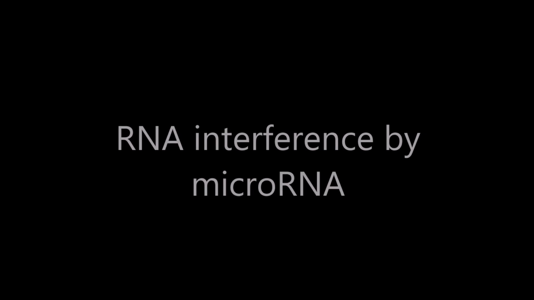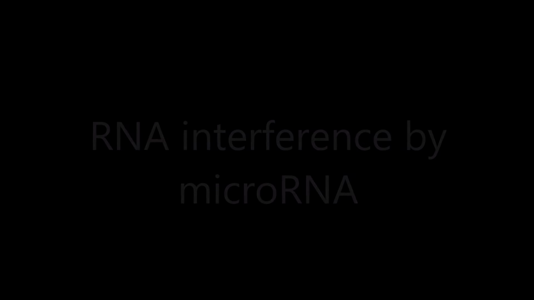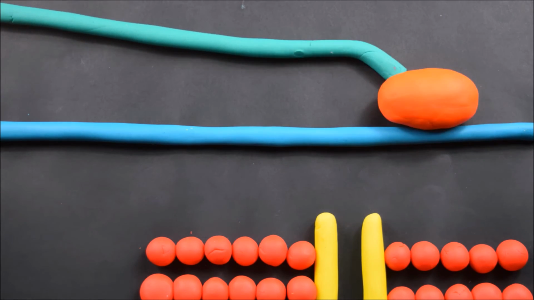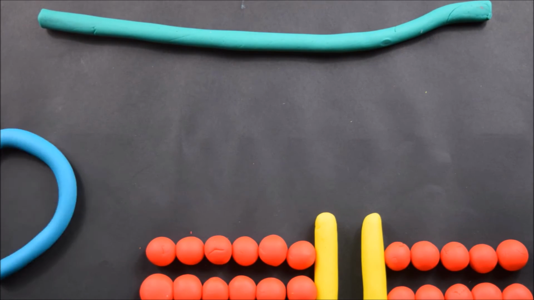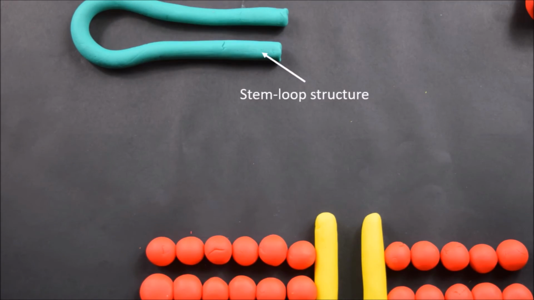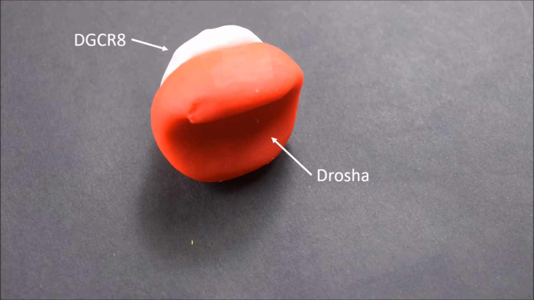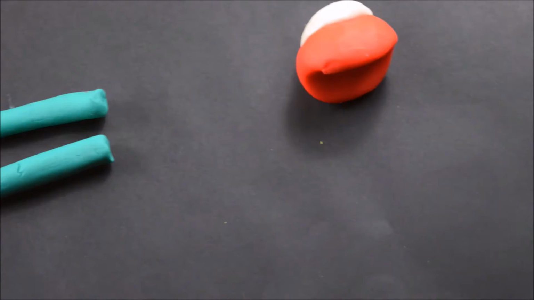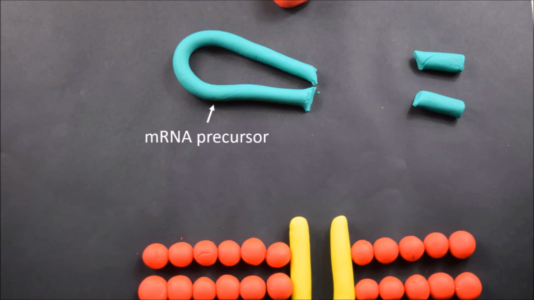RNA interference is the process whereby RNA molecules inhibit gene expression by neutralizing specific messenger RNA. MicroRNAs are derived from actual genes and begin as primary transcripts of pri-microRNA, usually transcribed by RNA polymerase II in the nucleus. The pri-microRNA transcript folds into a stem loop structure. Then, DROSHA, a nuclear RNase enzyme, interacts with the specialized RNA binding protein DGCR8 to form the microprocessor complex. The complex cleaves the pri-microRNA transcript, producing what is known as the microRNA precursor.